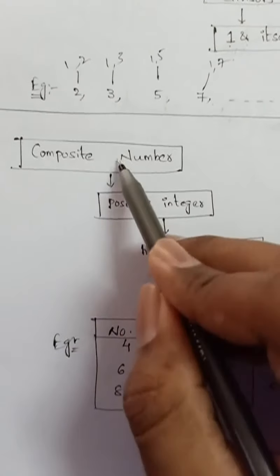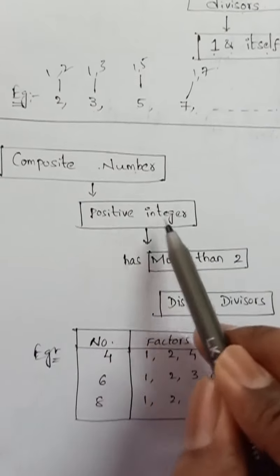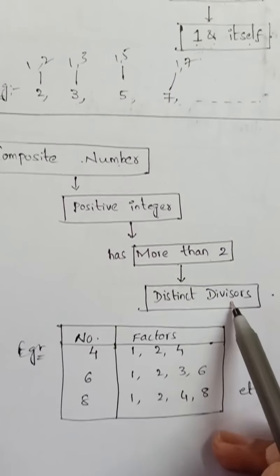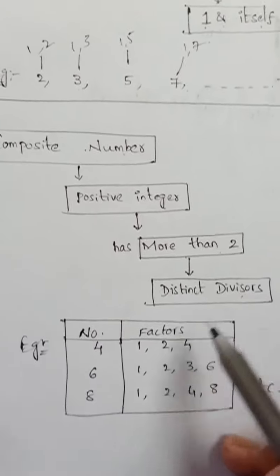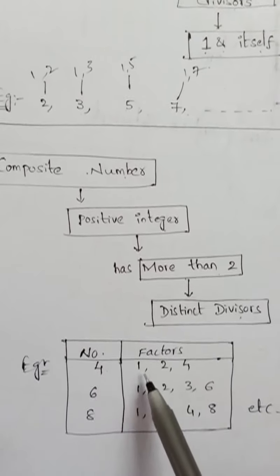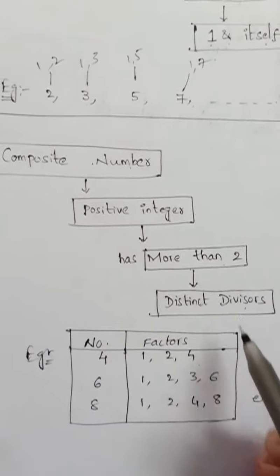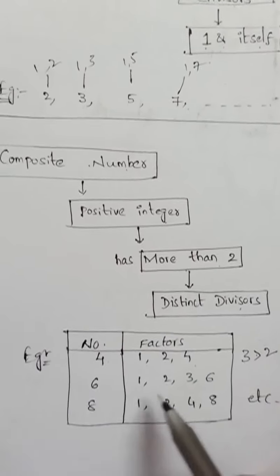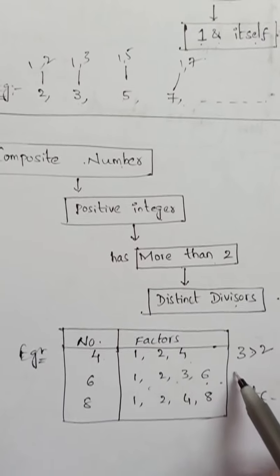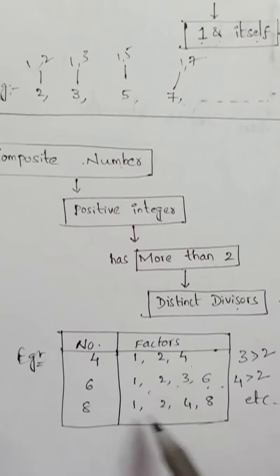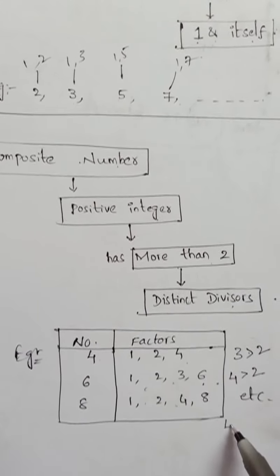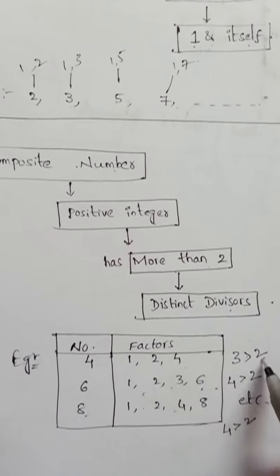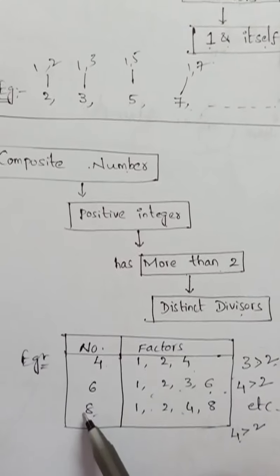Next, composite number. Whenever a positive integer has more than two distinct divisors, it is known as a composite number. Now if you observe 4, what are the factors? 1, 2, 4. Here how many factors are there? 3. More than 2. And 6, how many factors? 4 factors, also greater than 2. 8, how many factors? 4 factors, also greater than 2. So those numbers which have more than two distinct factors are known as composite numbers.